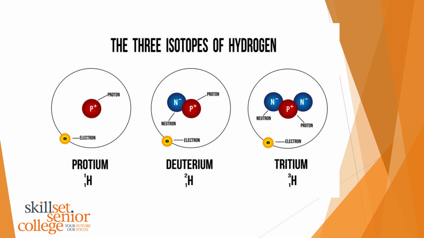So the first one is protium with no neutron. The second one, which we're talking about, is deuterium, which has 1 neutron. And we have tritium, which has 2 neutrons. So these were important. The formation of deuterium, the neutron forming with the proton in the early universe, was really important. And these would combine with another deuterium isotope to create helium.